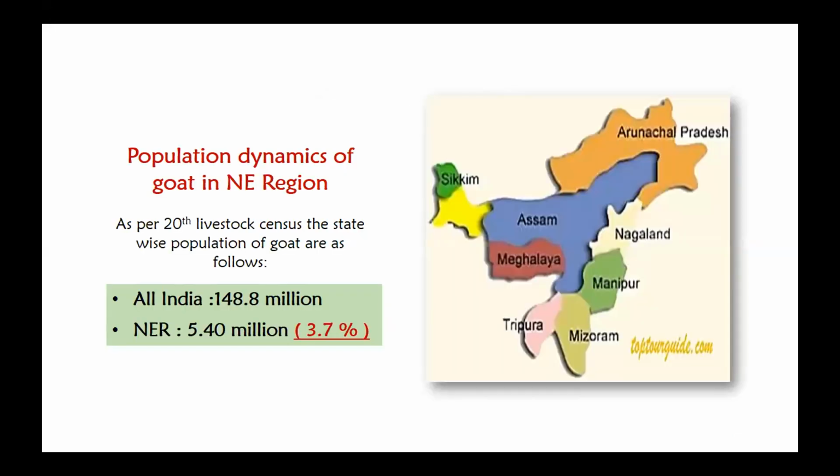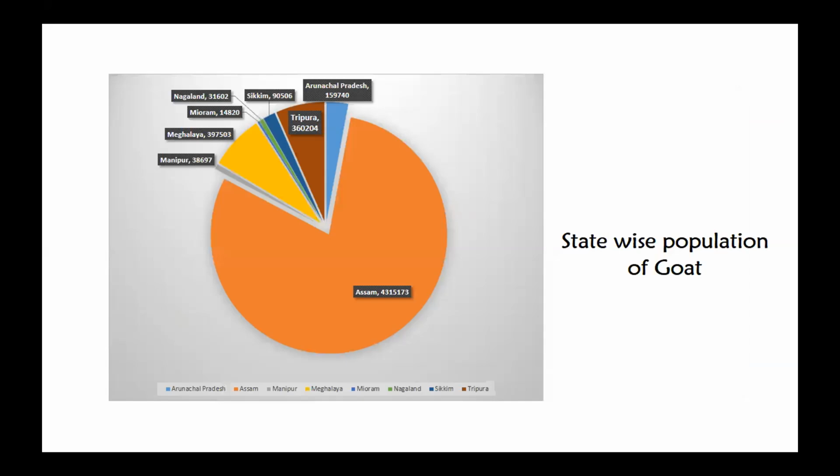Then about the population dynamic of goat in the northeast region, as per the 20th livestock census, in all India we have around 148.8 million at the present livestock census, and our northeast region is 2.4 million, which is about 3.7%.